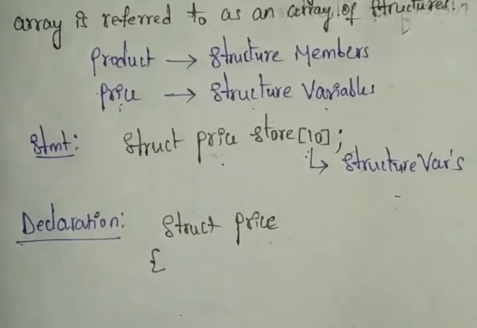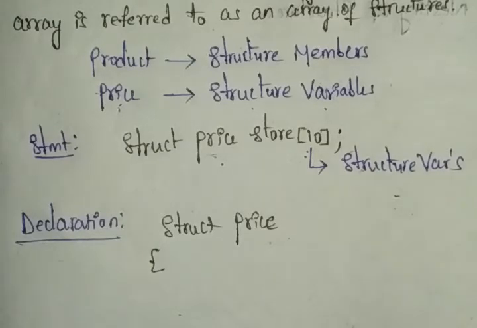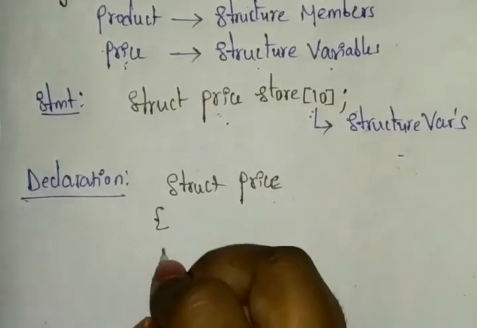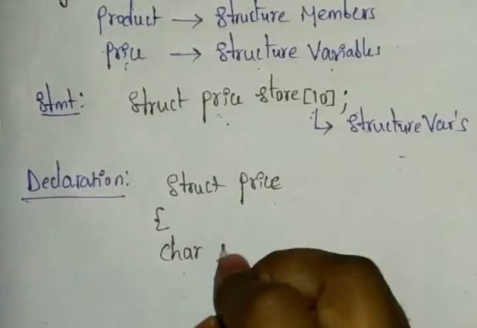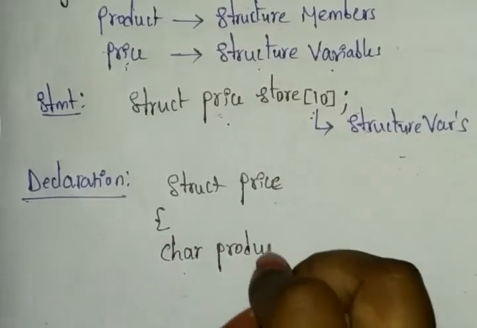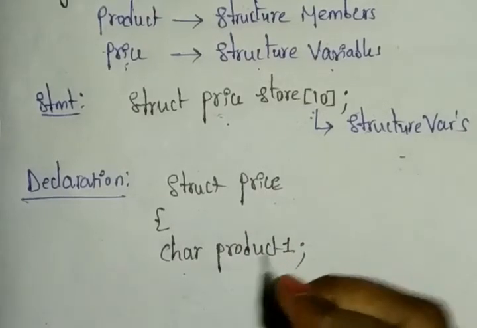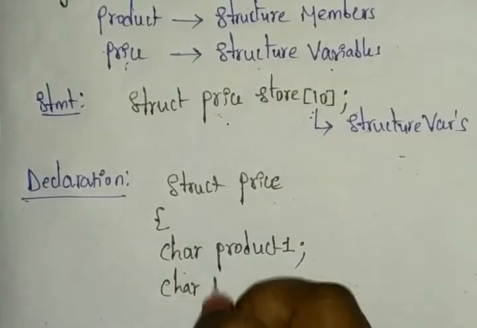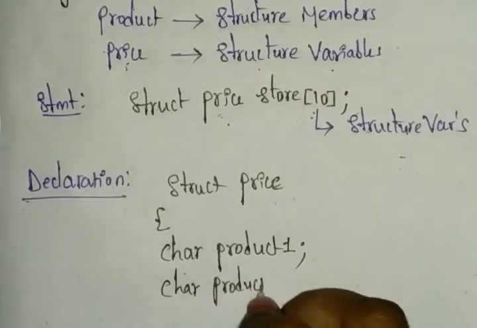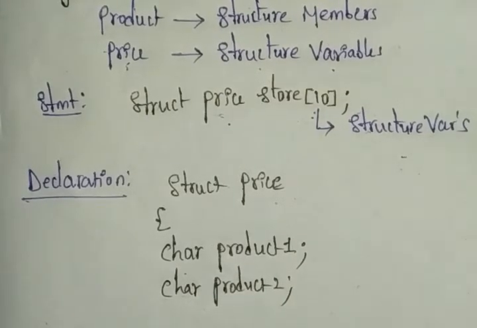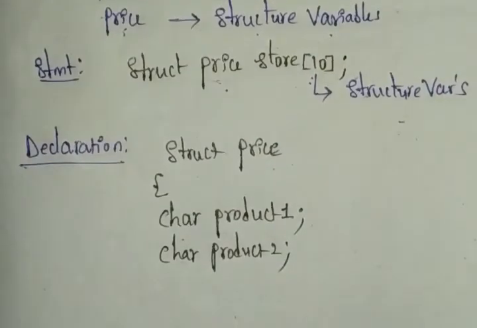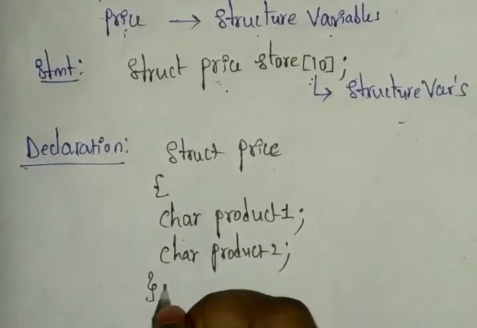Do we have any numbers in that? No, we have just characters only, right? So for that case I am taking the product data type as the character data type. Here I am taking two products, char product 1, and the second product also will have characters only. Once the product has characters, the data type is always the character data type. Once you complete this, close the struct.